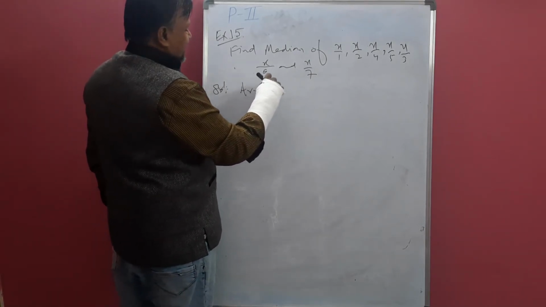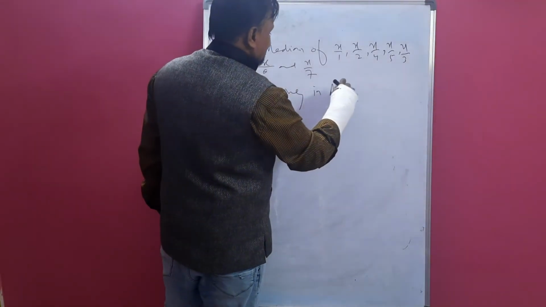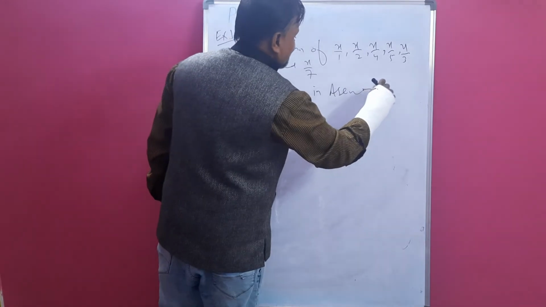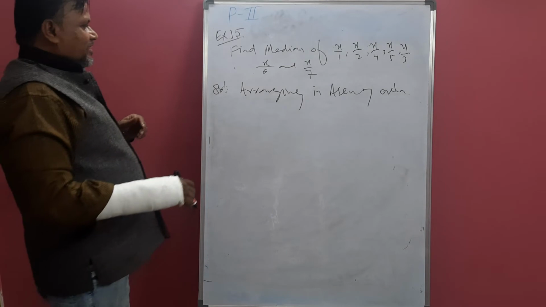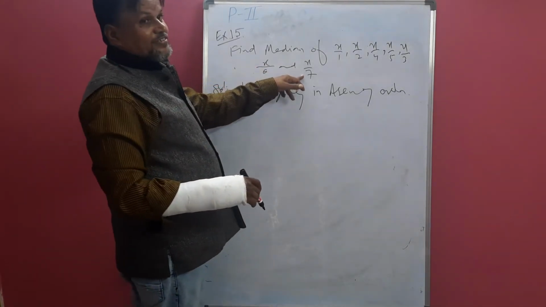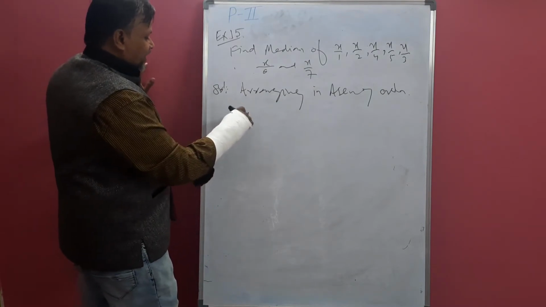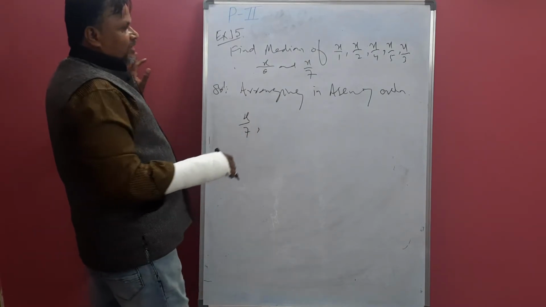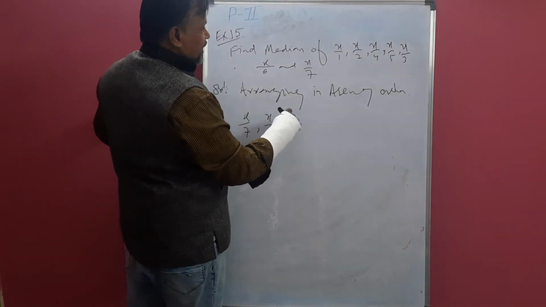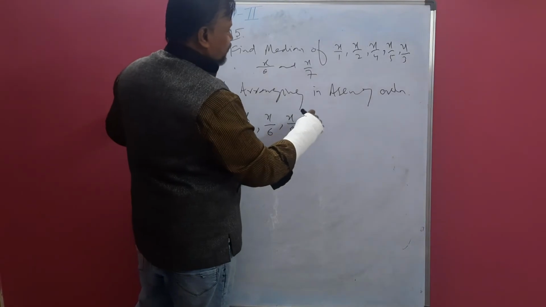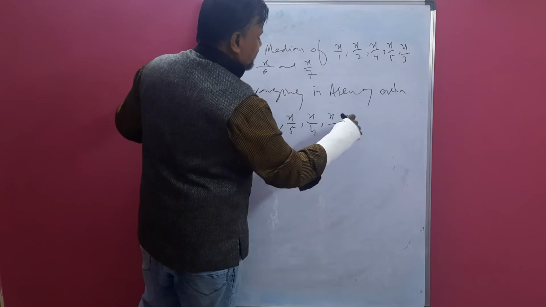Arranging in ascending order, that is increasing order, you can say. So the highest denominator gives the least value of that fraction. So x by 7 is the least value. X by 7, x by 6, x by 5, x by 4, x by 3, x by 2, x.